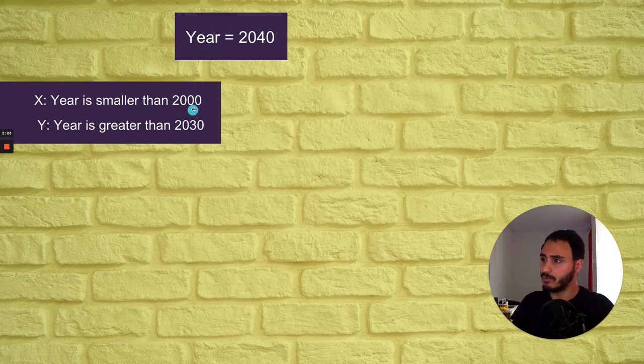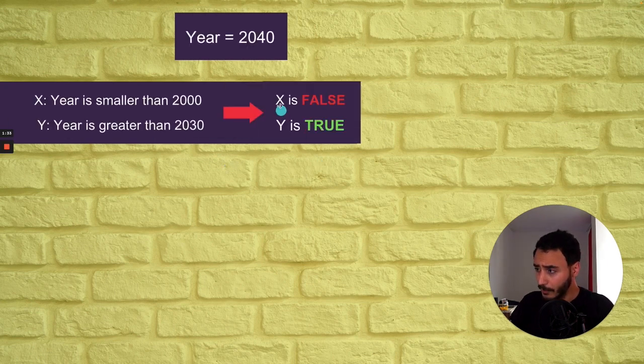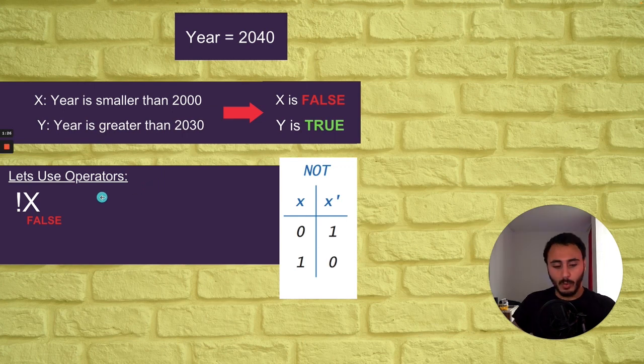So this year is smaller than 2000, and we can tell this statement is wrong because it's 2040. It's for sure greater than 2000. And the other statement, y, is: year, the variable, is greater than 2030, which is true. So as you see, x is false, y is true. Now think about it for a second. What's the negation of x? Knowing that x is false itself, what's the negation of it? Well, it will be true.